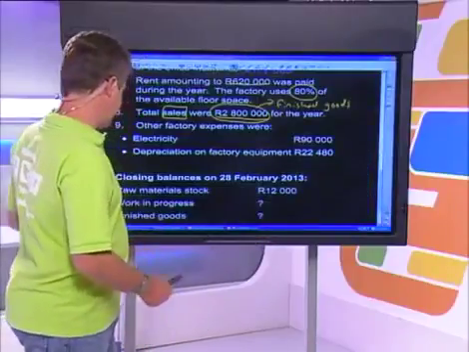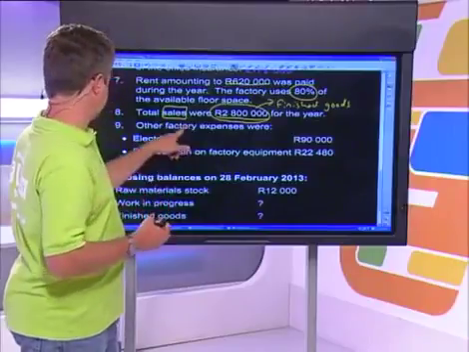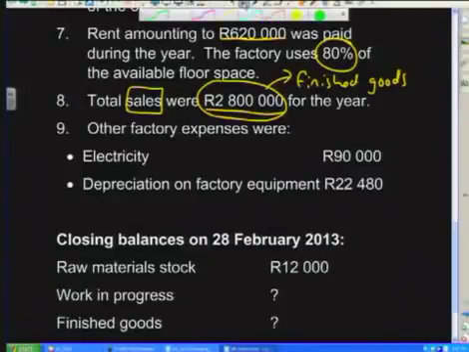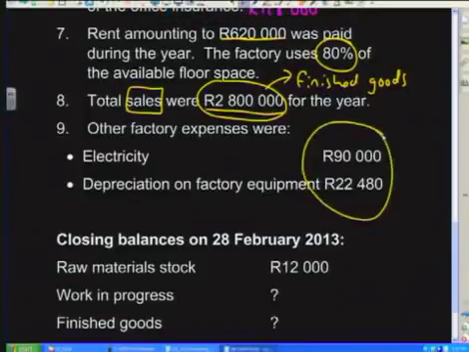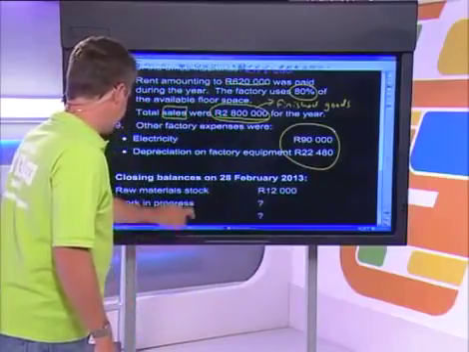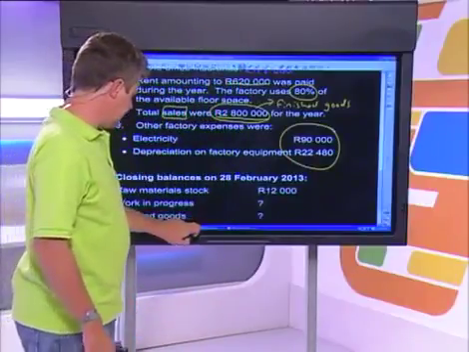Okay, I think we've got time for one final adjustment, which is the last one here. It says that there were other factory expenses, and there was electricity and depreciation on factory equipment. This is a very easy adjustment because they've just given you these two figures, and what you need to do is realize that those are factory overheads. What we'll do is we'll go to the factory overheads. We've got electricity of 90,000.